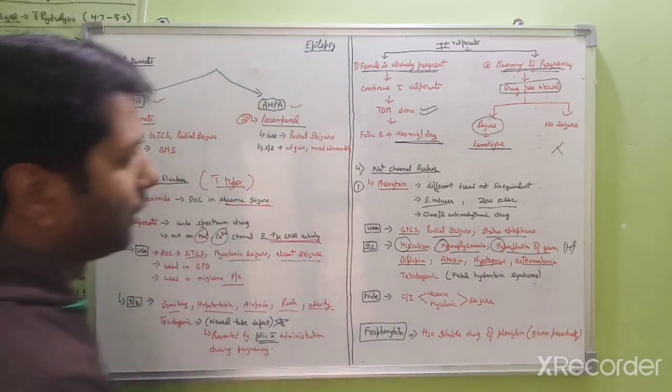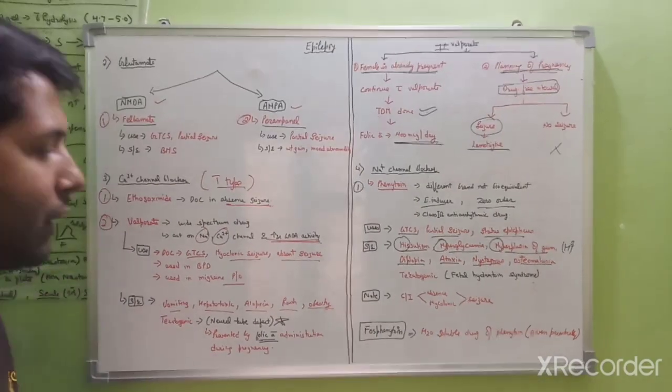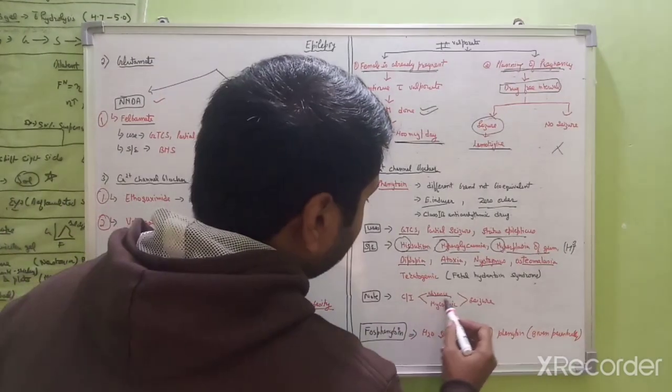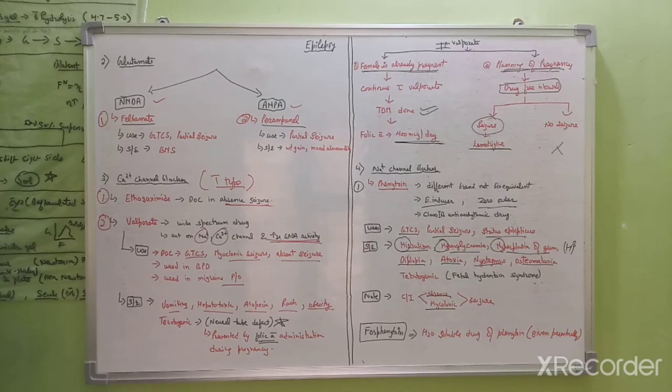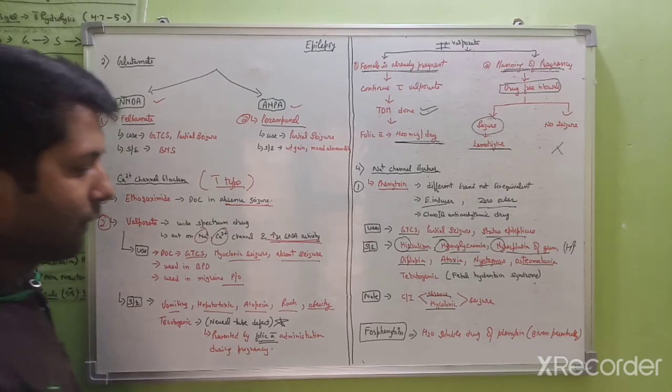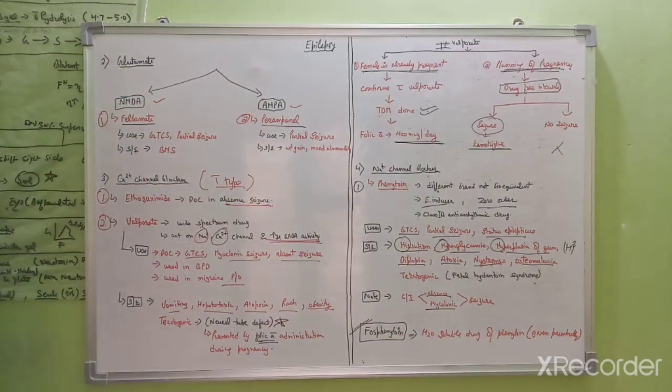hydantoin syndrome. One point you have to remember is that phenytoin is contraindicated in absence and myoclonic seizures. It is not used there. And one drug is fosphenytoin. It is a water soluble form of phenytoin which is given by the parenteral route.